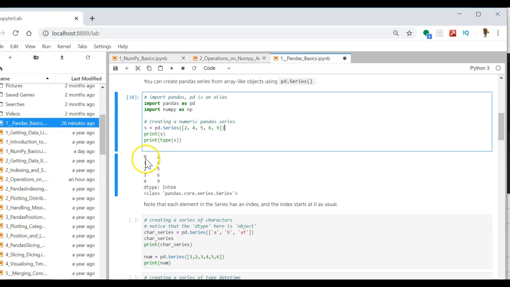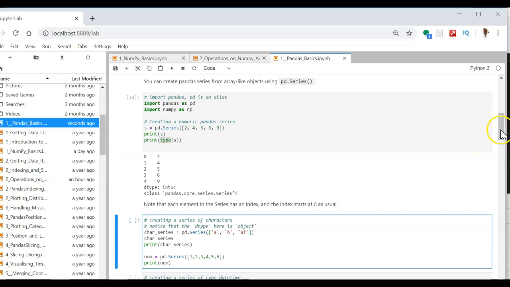Second, there is a number, which can be called an index or an address of each element of the series. Usually they start with 0 1 2 3 4, and 2 4 5 6 9 is the actual series that we have created. And the type is pandas core series.